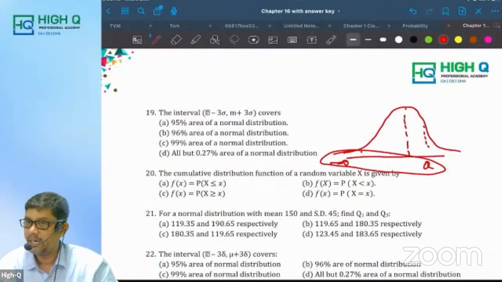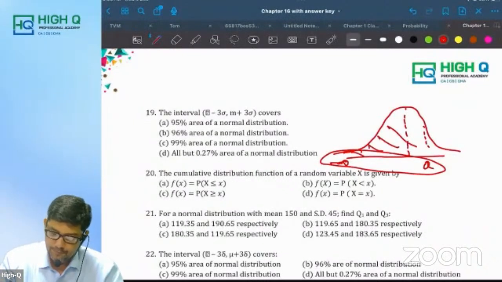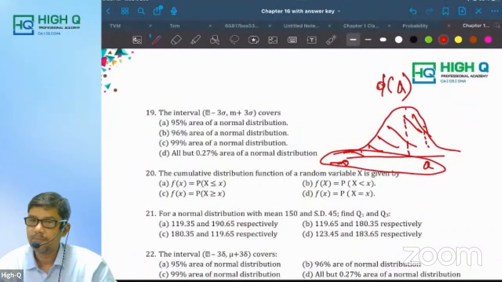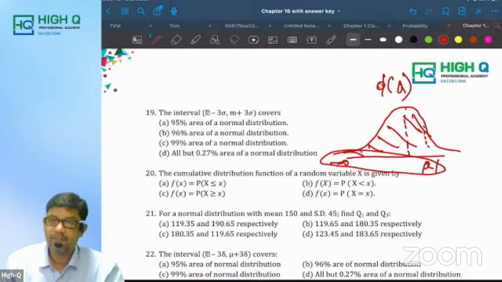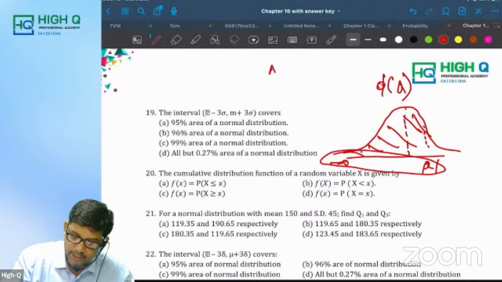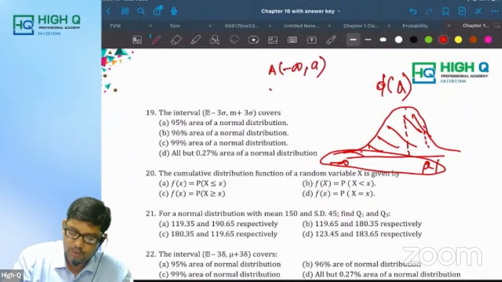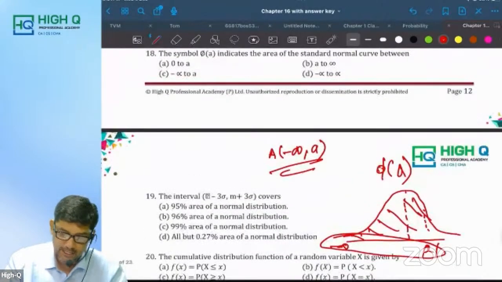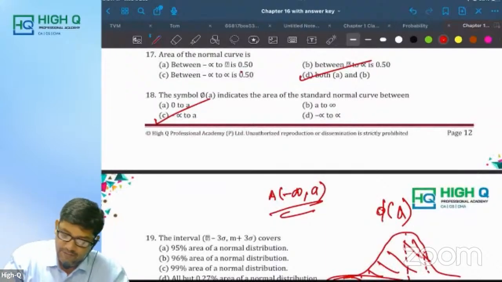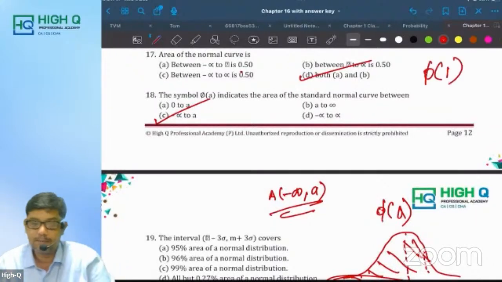This complete area, how we write: phi of A. If it is 1, phi of 1. If it is 2, phi of 2. The meaning of phi of A is the area under the curve from minus infinity to A. Please understand this. So here, minus infinity to A. For example, if phi of 1 is given, what will come, my dear?